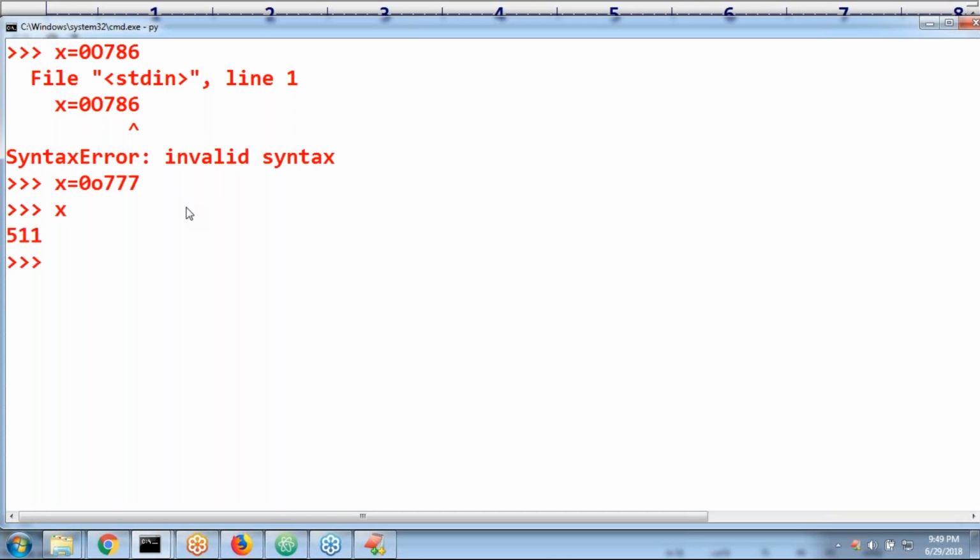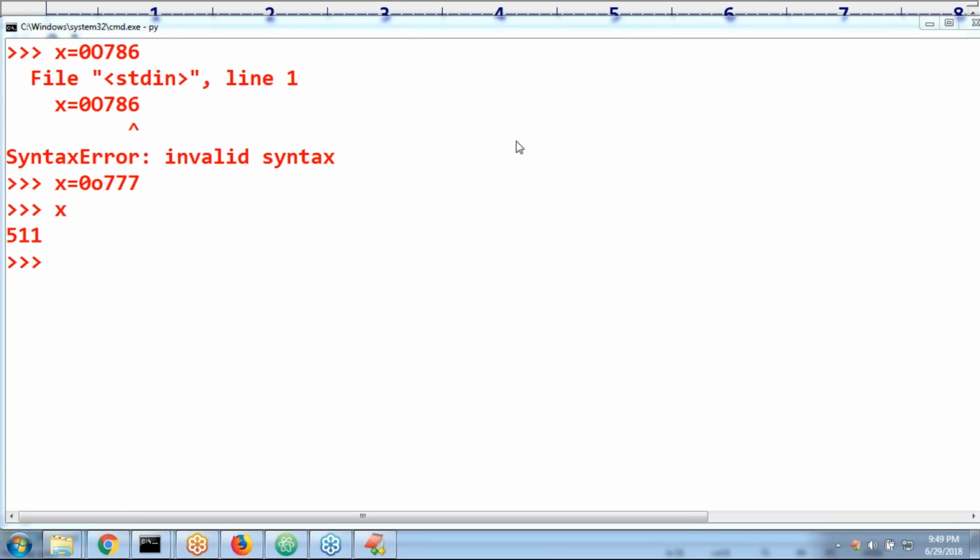Yes, x. What about its value? 511. Perfectly it's going to work. Any doubt? All the people in the session, you should compulsorily have clear clarity.